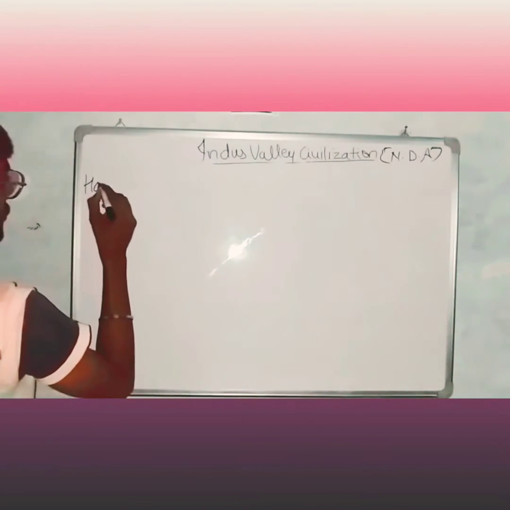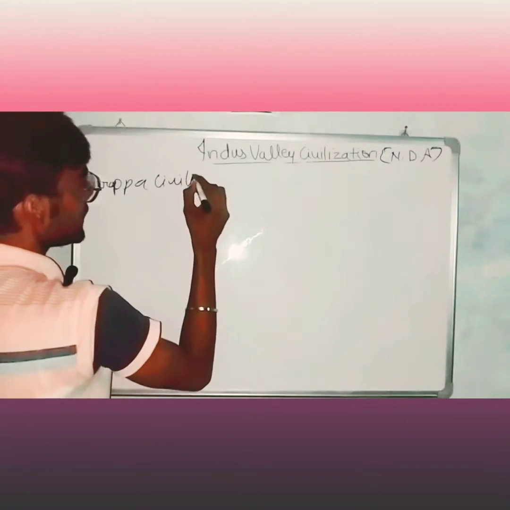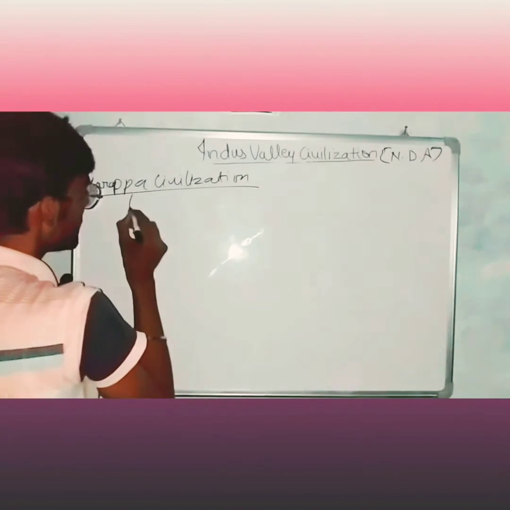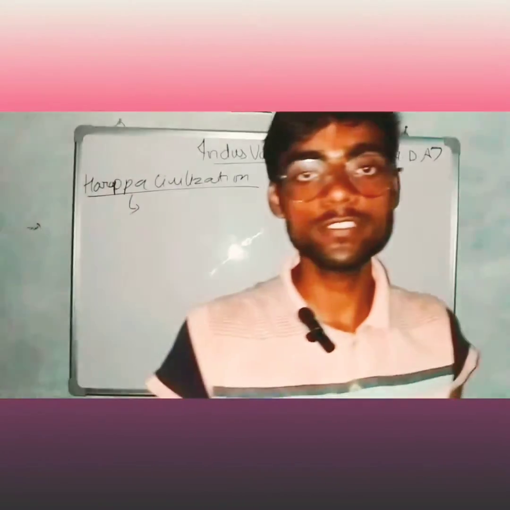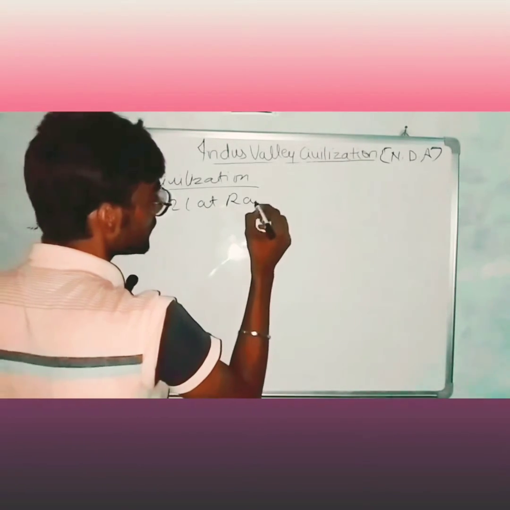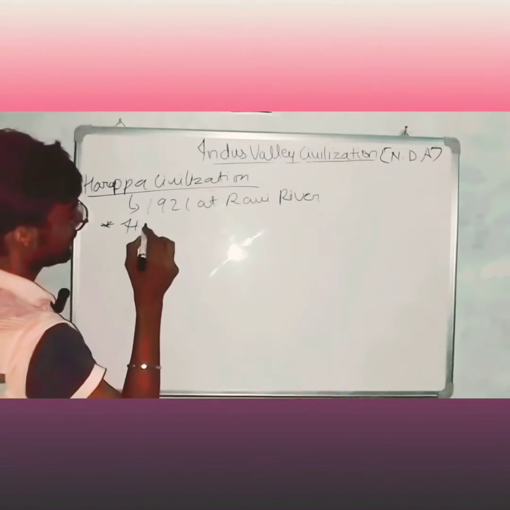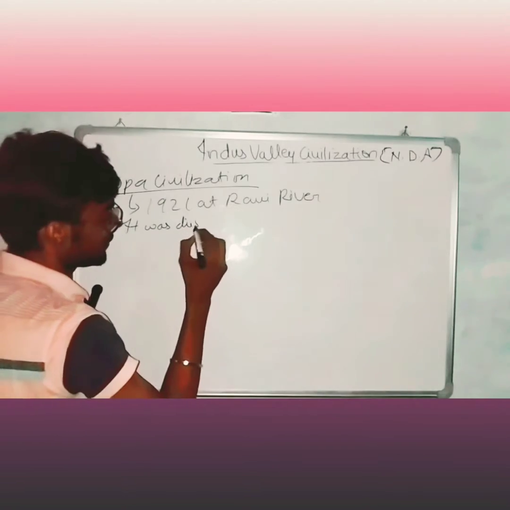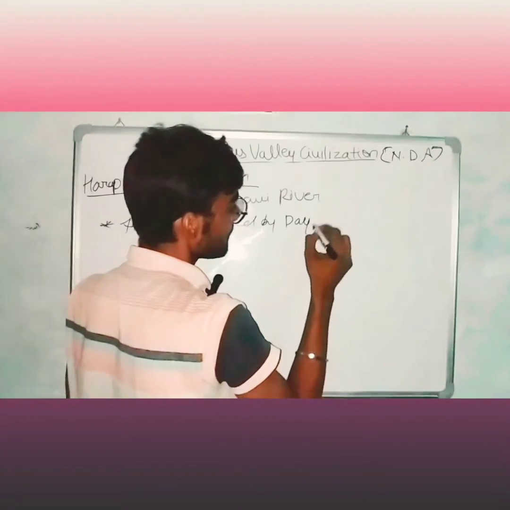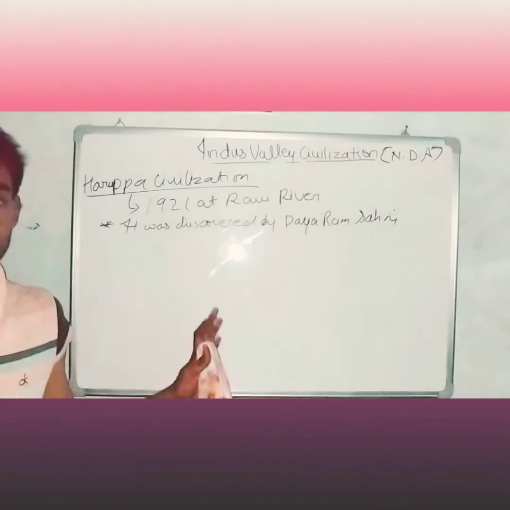Harappa civilization was discovered in 1921 at Ravi River. It was discovered by Dayaram Sahni.